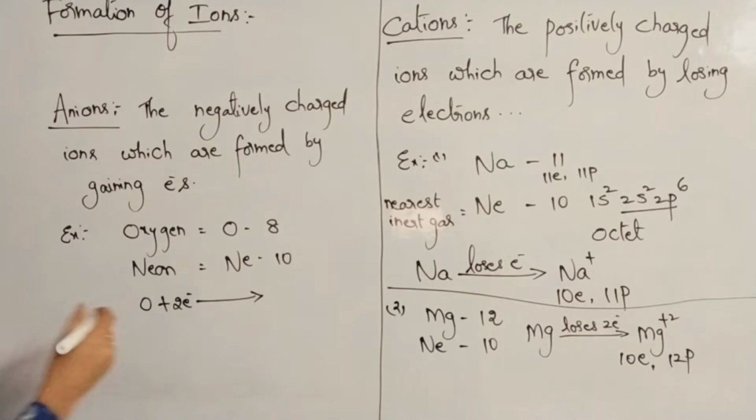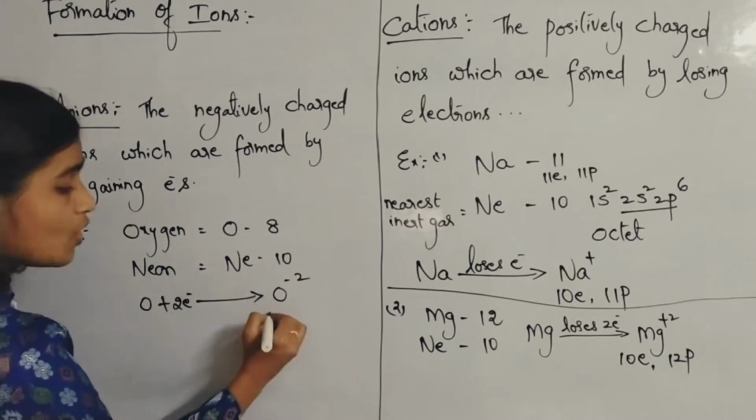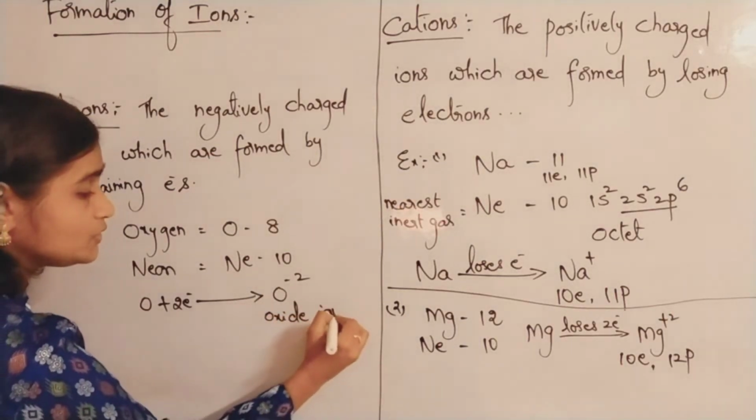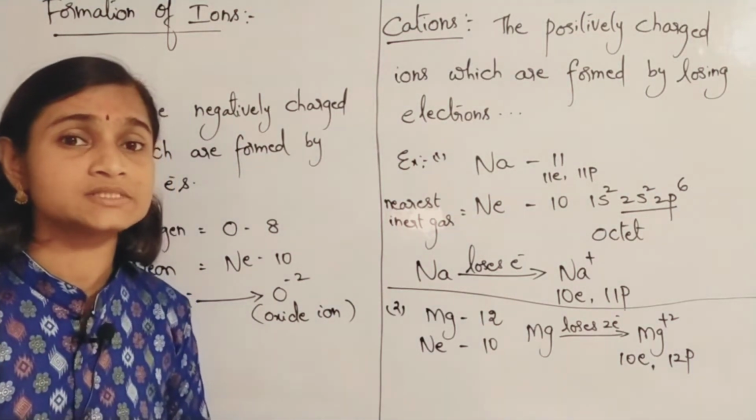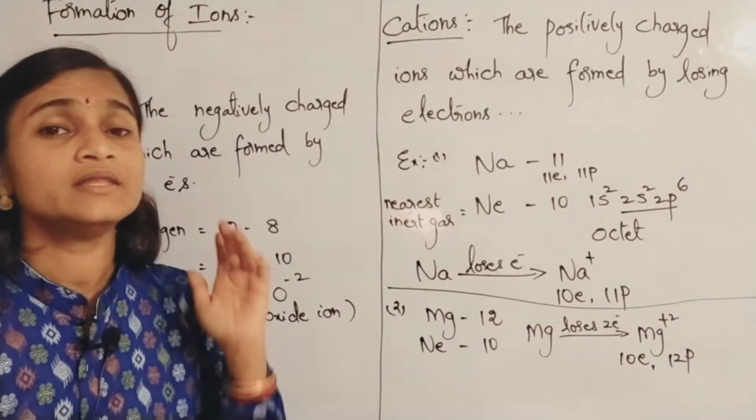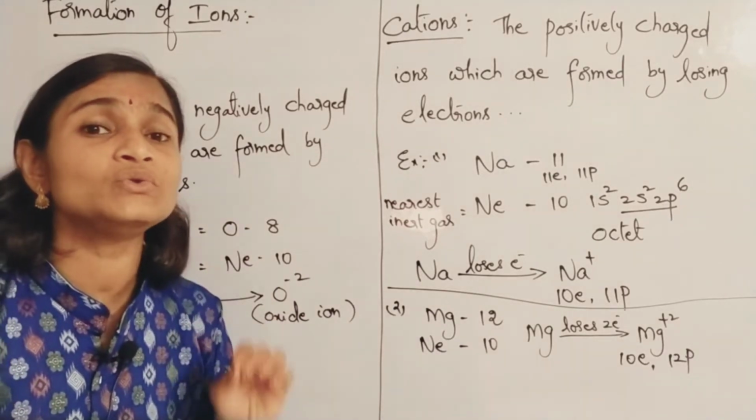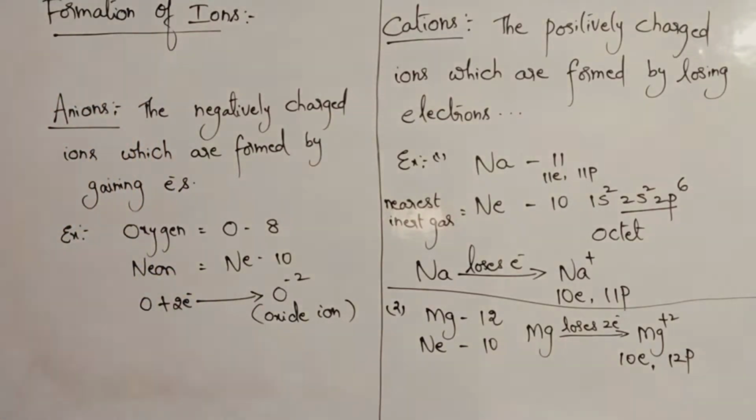Right. So oxygen, O minus 2 ion. By gaining 2 electrons, oxygen forms O minus 2 ion, which is called the oxide ion. You need to remember the names of the ions. If you can remember the names of the ions and their charges, only then can you understand how to write the chemical formula of a compound. We'll be learning about that also. So oxygen gains 2 electrons and forms O minus 2 ion.